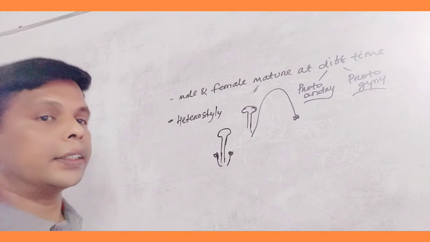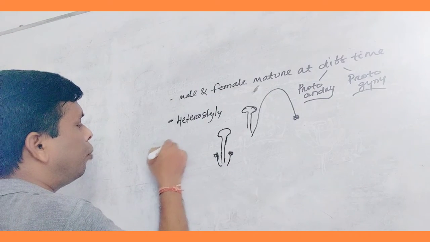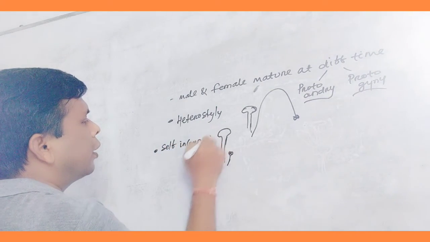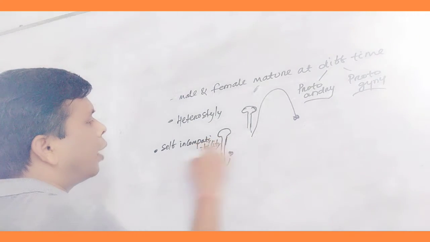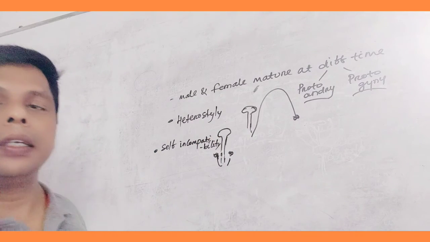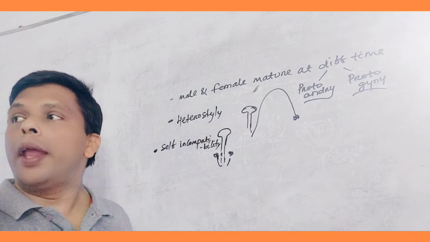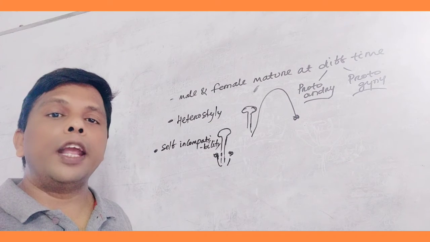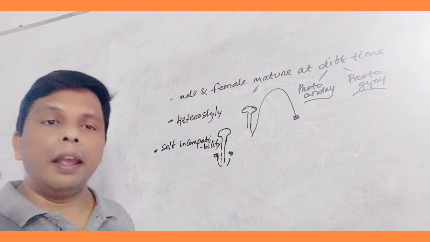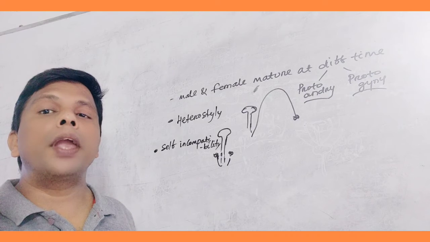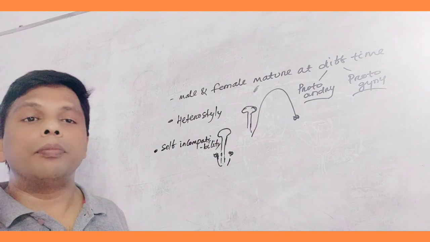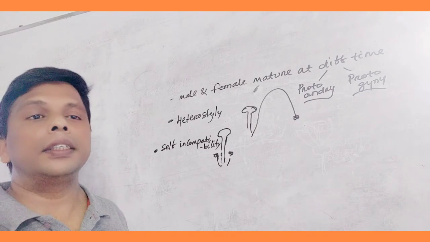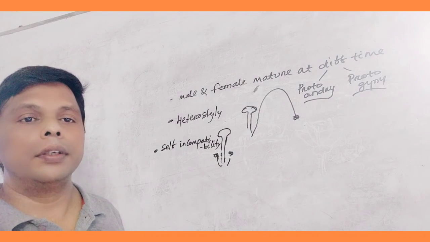The third case is self-incompatibility. What is self-incompatibility? It means that when the pollen grain of a flower reaches the stigma of the same flower, then the pollen tube cannot be formed. The stigma rejects it. Okay, that is called self-incompatibility.